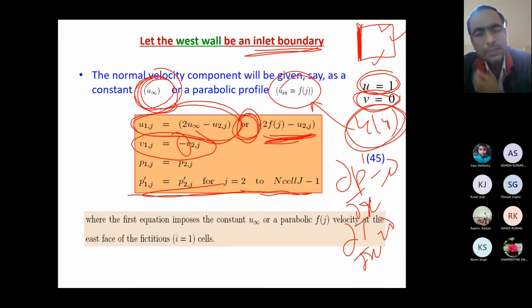In this way, we have seen the implementations for any rectangular domain. And if you have any query, you can ask now.